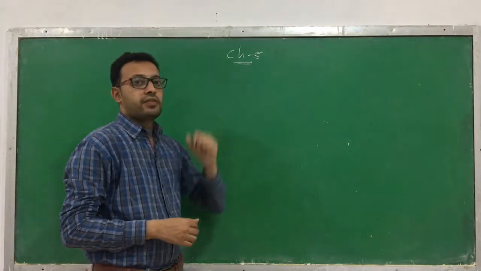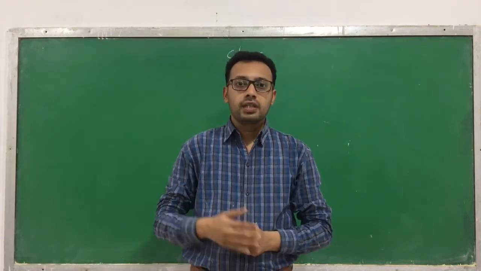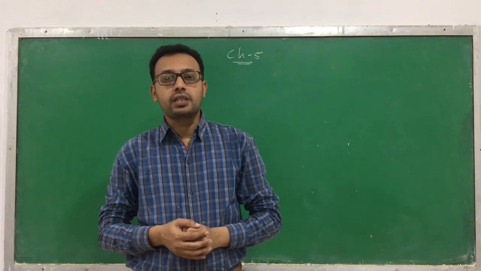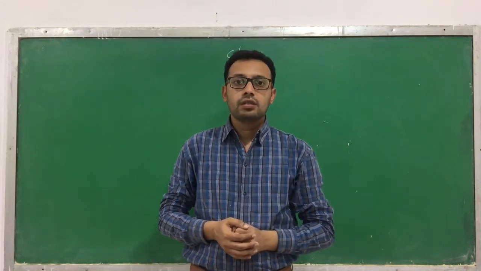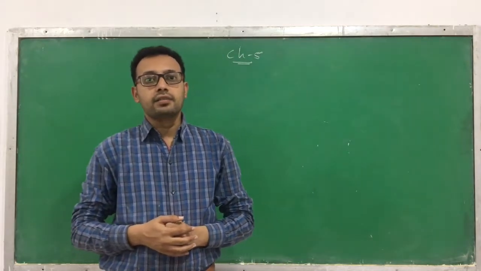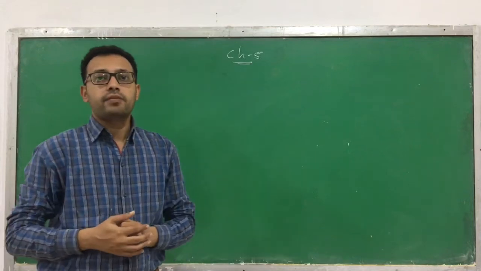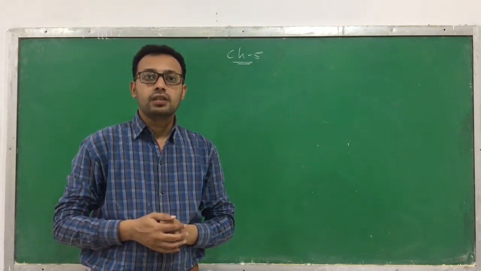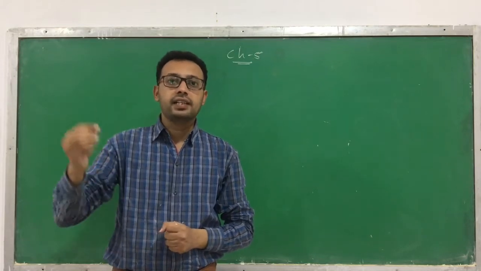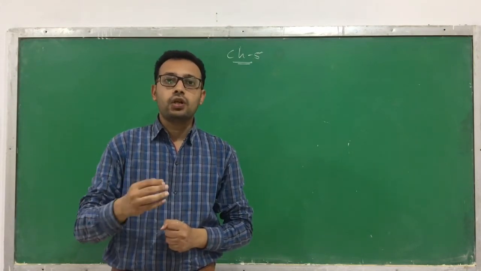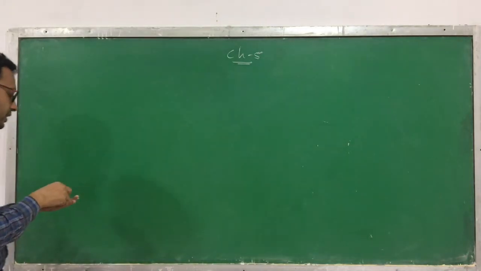Started chapter number 5, Principle of Inheritance and Variations. In this chapter, till now we have discussed the definition of heredity, variation, the father of genetics, and we have also discussed why the experiments of Mendel were successful. Now today we have to learn the inheritance of a single gene, which is also called the monohybrid experiment. So let's start with the inheritance of a single gene.